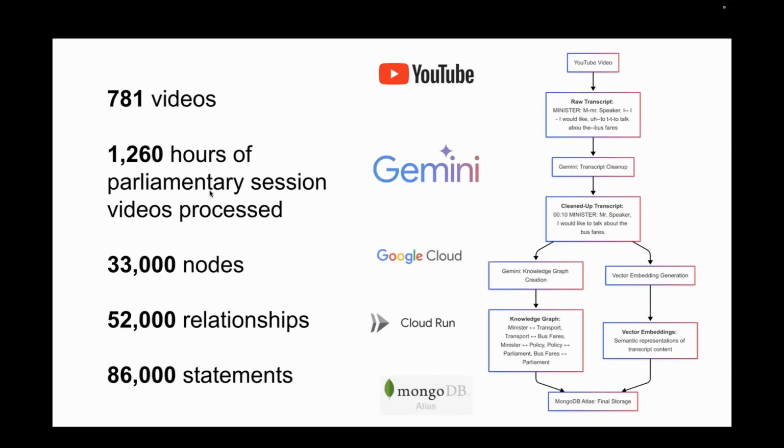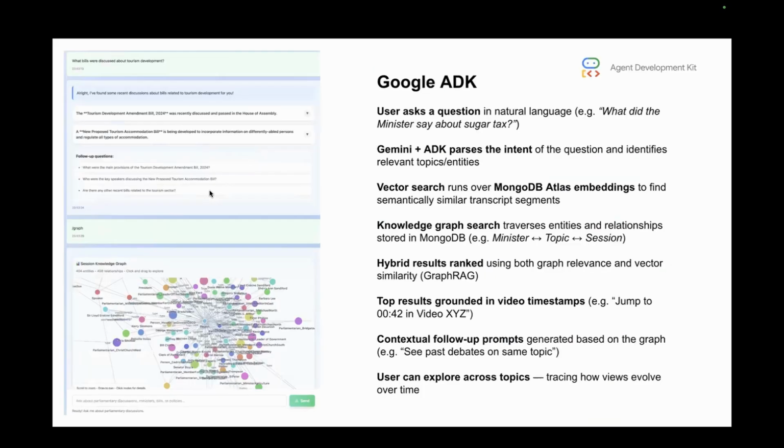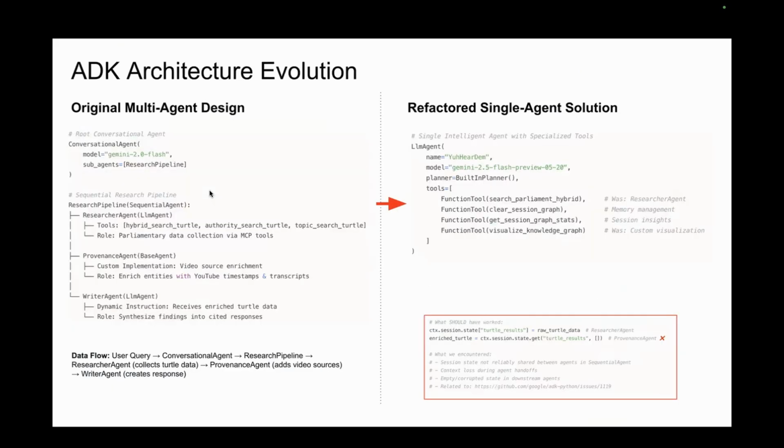So as for the tech stack, we use a combination of Gemini 2.5 Flash, Google Cloud, and Google Cloud Run to host the site, and MongoDB Atlas to store everything. And of course, Google ADK for the actual agentic bit. This handles the actual user interaction, parsing the intent, tool calling, and we use the automatic tool calling within ADK as well.